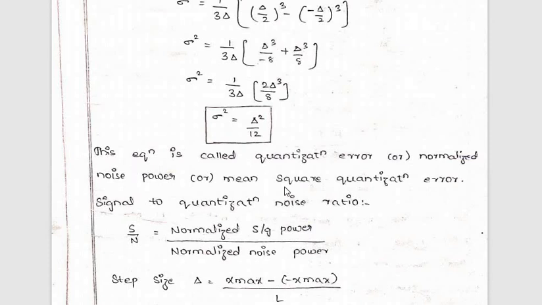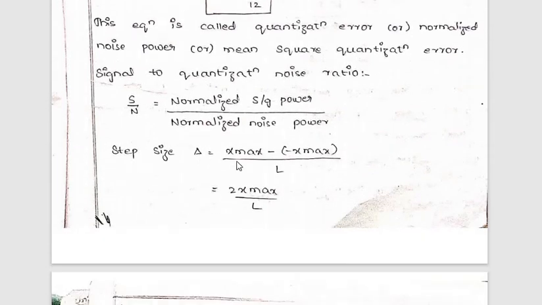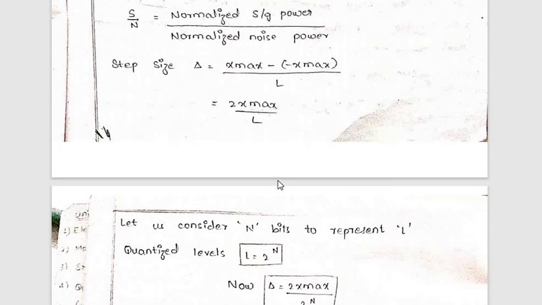You have the normalized noise power, correct? This is your normalized noise power. Then you have to calculate the normalized signal power. That can be given using the step size delta, which is equal to x max minus (minus x max), divided by L. Calculating this equation, you will get 2x max divided by L.